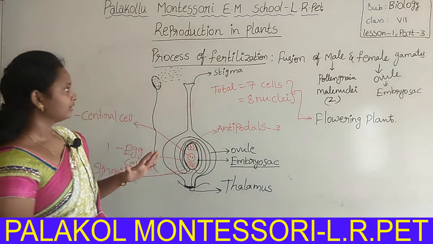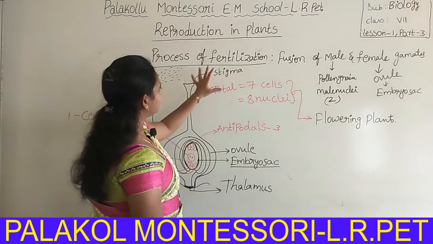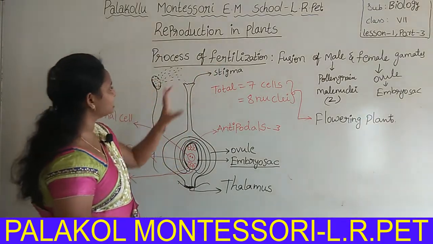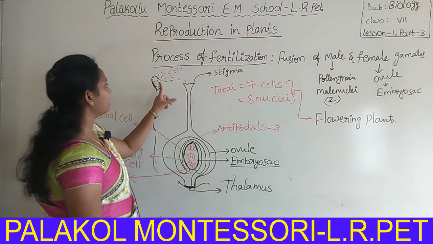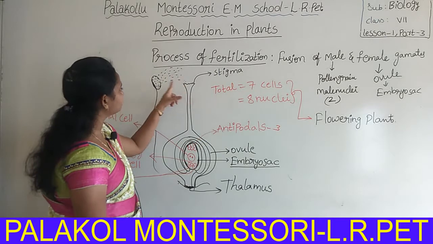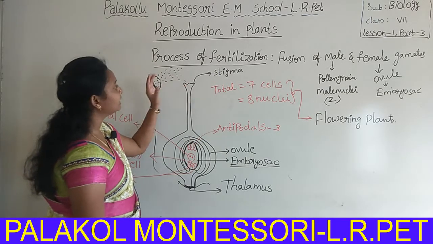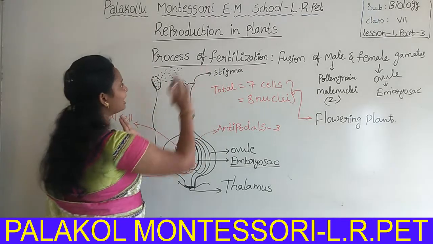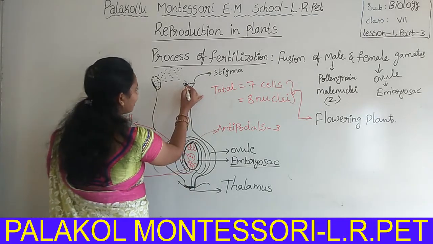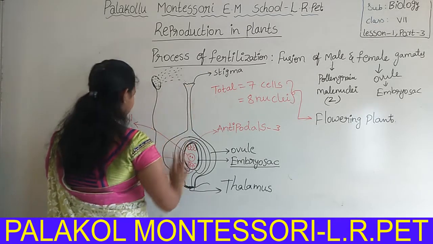Children, did you observe? Before fertilization, what will take place? Pollination will take place. After pollination, that means transfer of pollen grains from anther to the stigma, only then does fertilization take place.